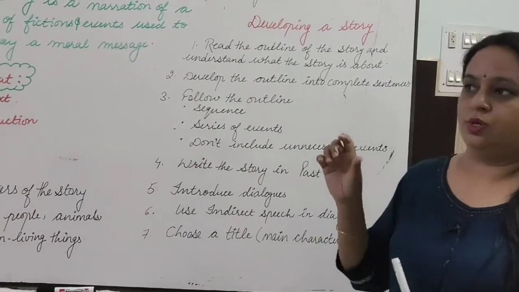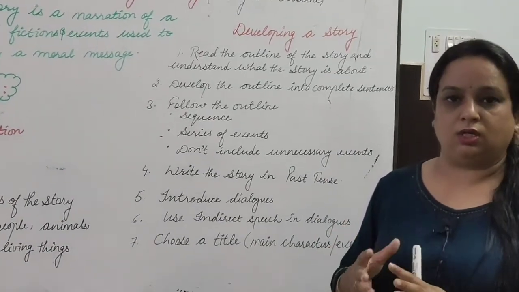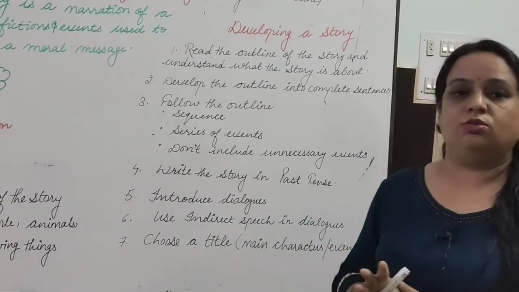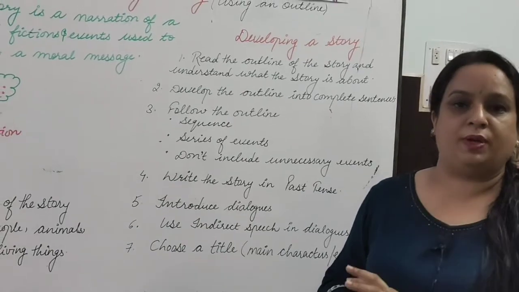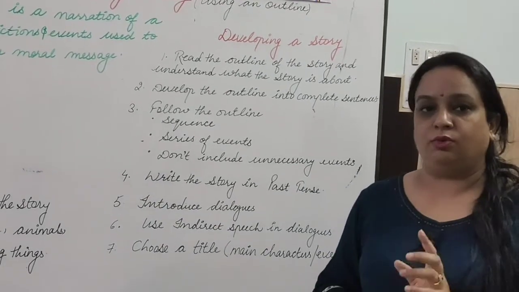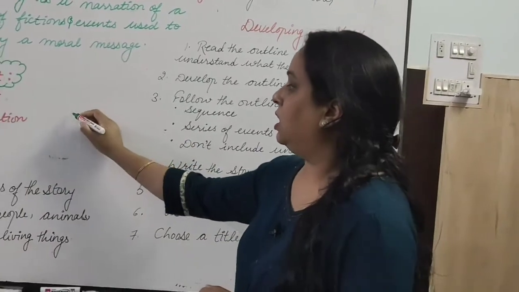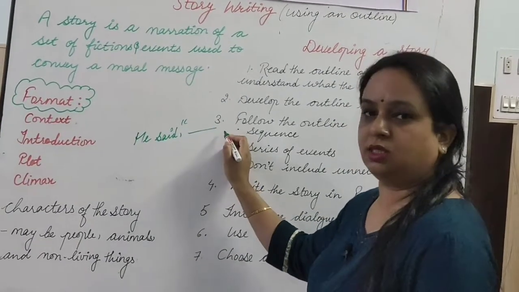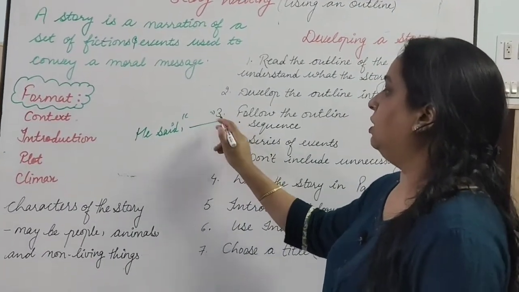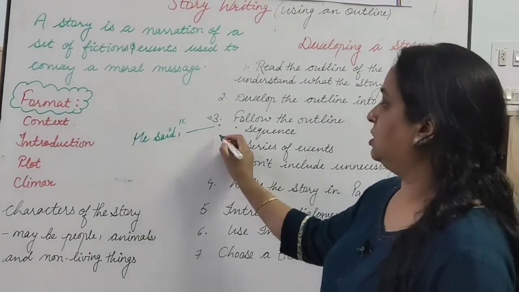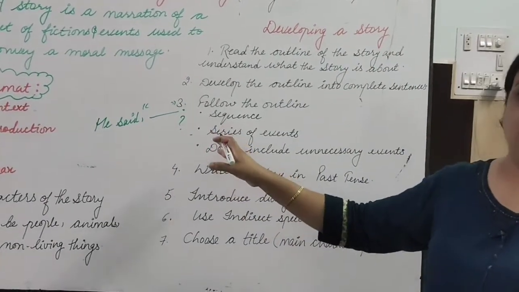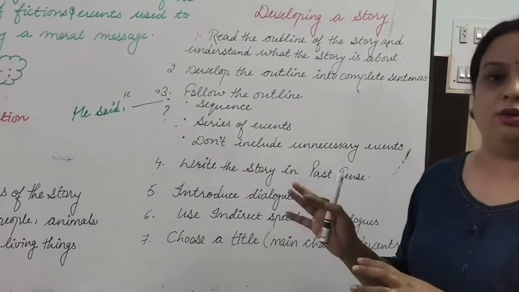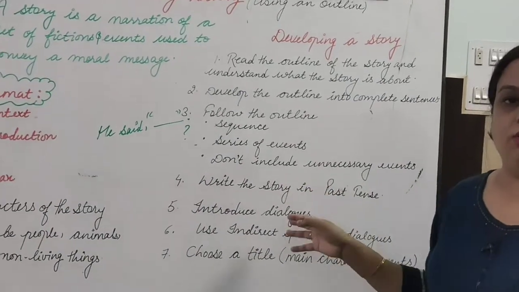It is not that the story should be full of dialogues, that is not the concern, but somewhere you have to introduce one or two dialogues, and those dialogues you have to write in direct speech, right? What is that? Like, he said, then commas, inverted commas, and whatever the thing is, you have to write within inverted commas. If the sentence is simple, you put a full stop. If it is interrogative, you put a question mark, or an exclamation mark, whatever kind of sentence you want to introduce there. Okay, so one or two dialogues you have to do there.